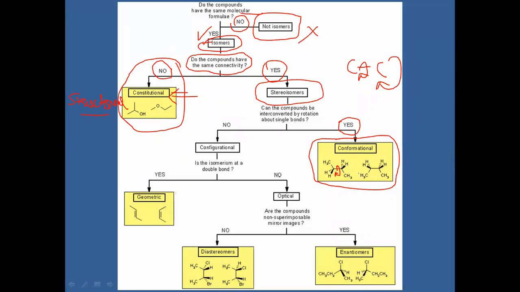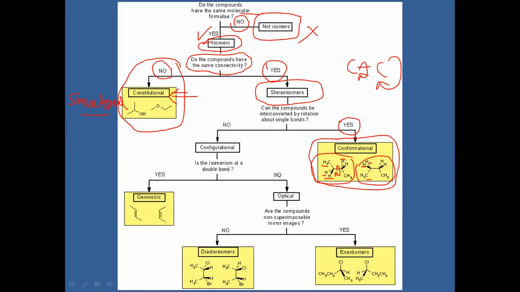In this conformational tab, there is a rotation of the carbon-carbon single bond around its axis: 90 degrees, 180 degrees, 270 degrees, and 360 degrees. If you observe both compounds, this one and this one, the angle of rotation of the carbon-carbon single bond is 180 degrees. Here the group is on the upper side, here on the lower side.